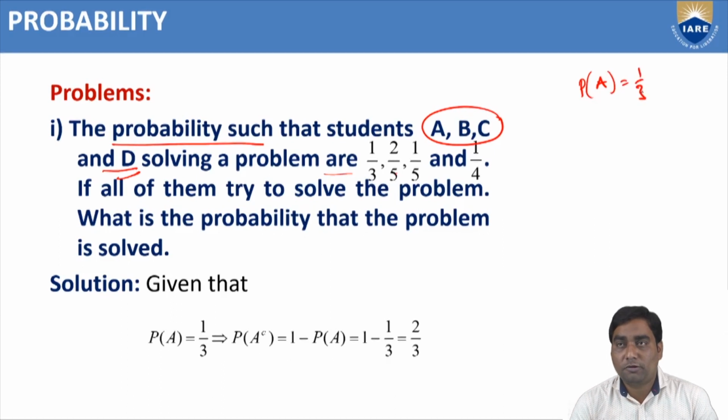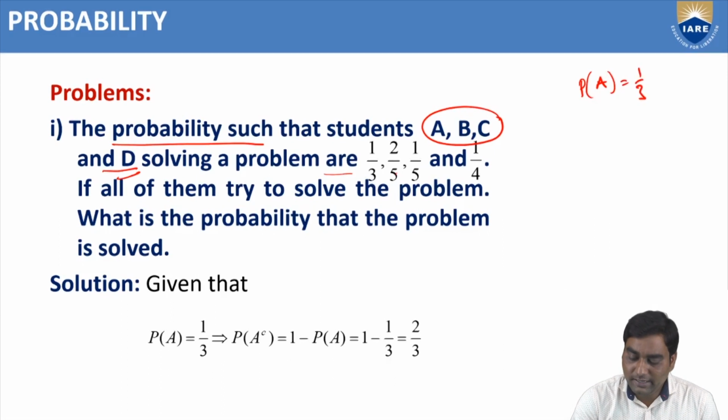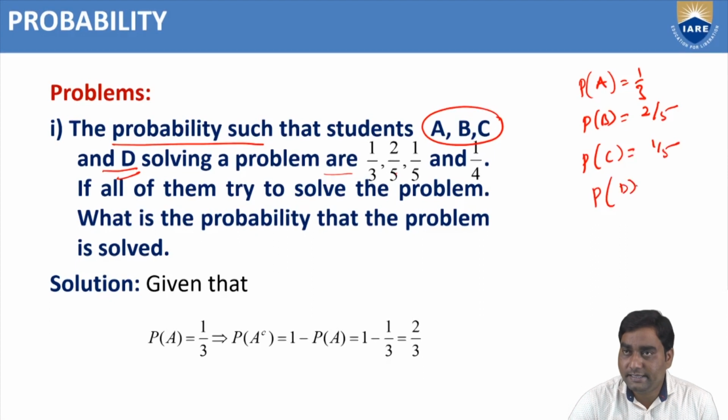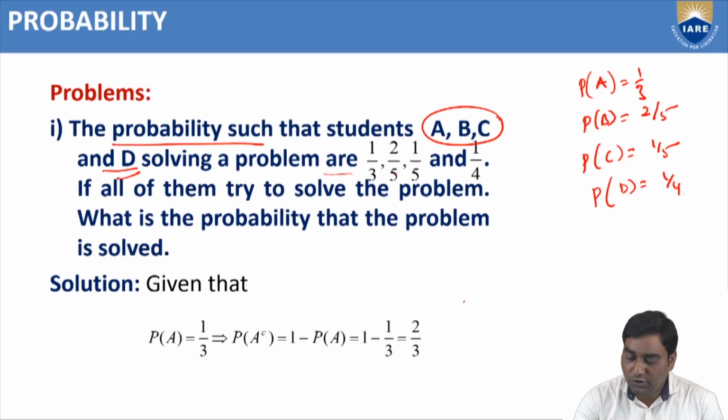Individually solving, the probability is 1 by 3. Similarly, the probability of solving the problem by candidate B is 2 by 5. And probability of solving by student C is 1 by 5. And probability of solving by candidate D is 1 by 4. These values are given. Individually they solved P of A, P of B, P of C, P of D.